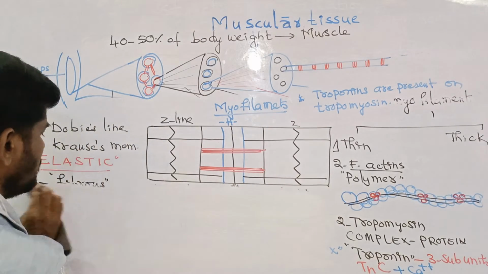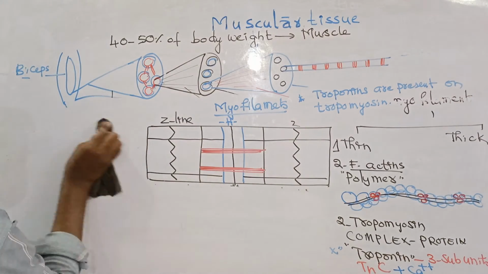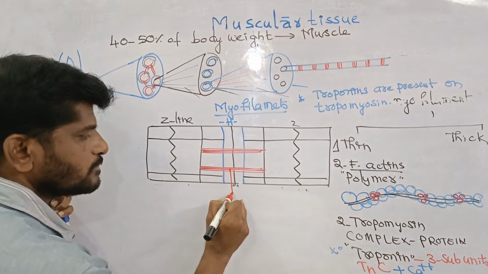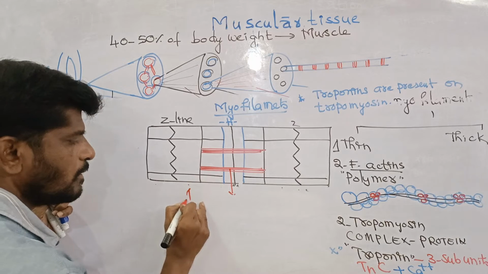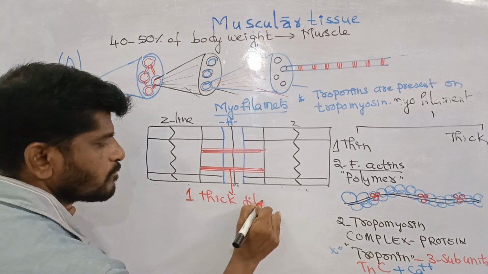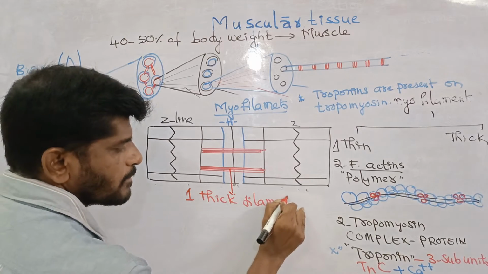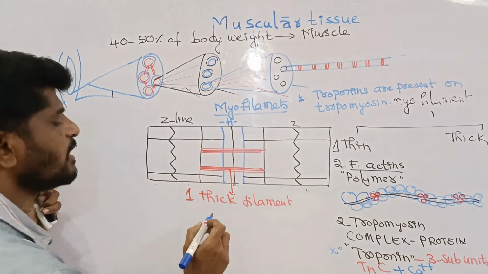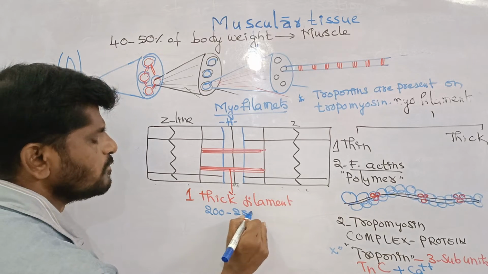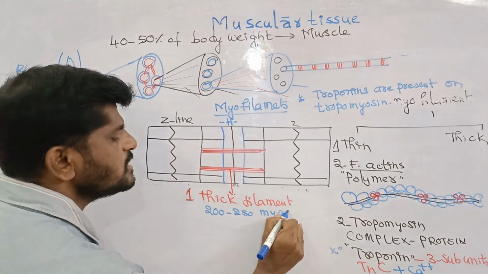Therefore, coming to the thick filament, I show you the structure of the thick filament. One thick filament contains many myosins, as many as 200 to approximately 250 myosins are present.